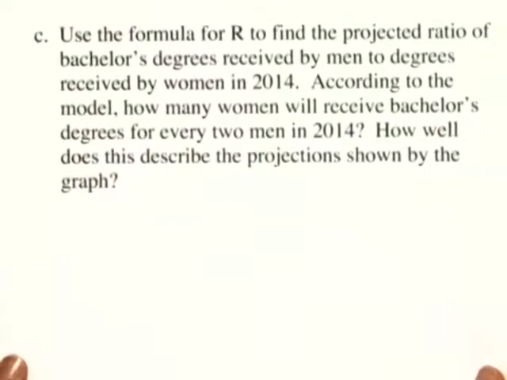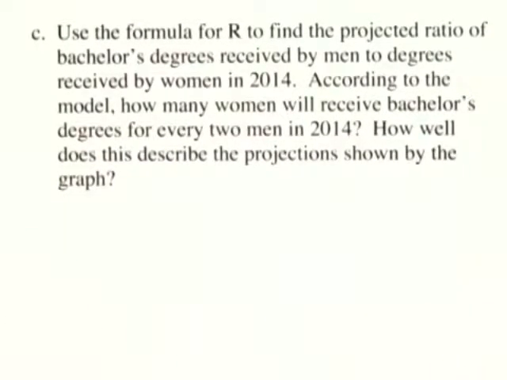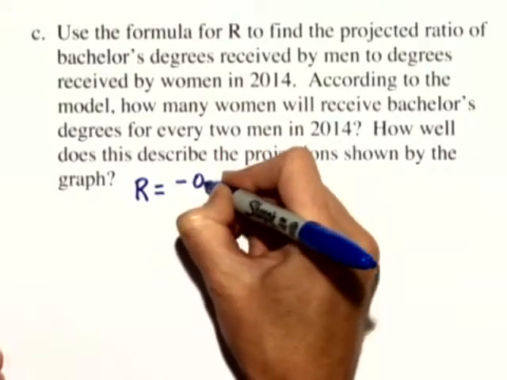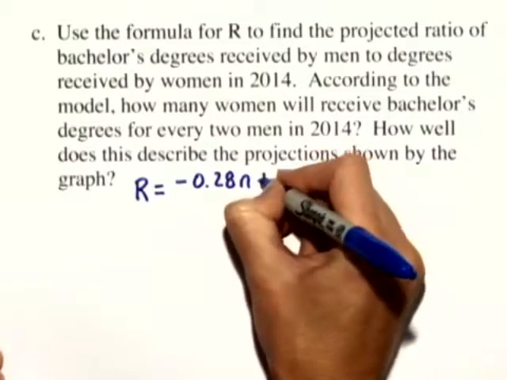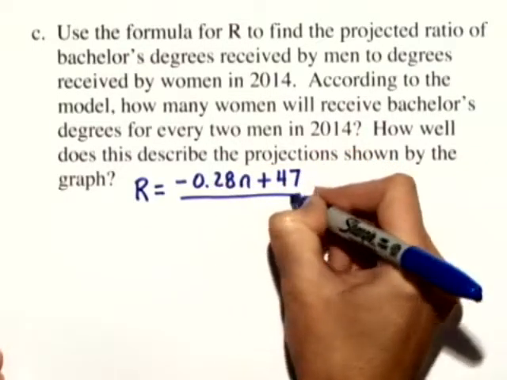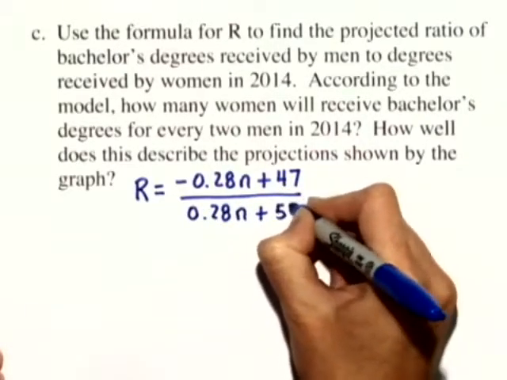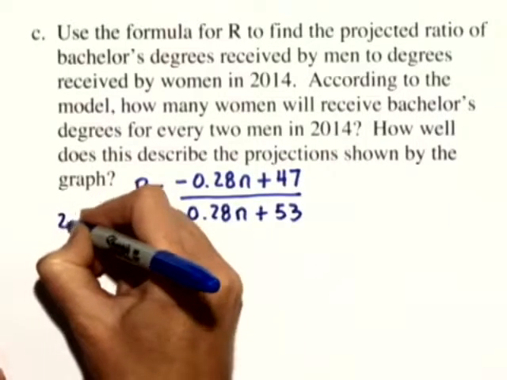Now, in Part C, we want to use that formula R to find the projected ratio of bachelor's degrees received by men to degrees received by women in 2014. According to the model, how many women will receive bachelor's degrees for every 2 men in 2014? And how well does this describe the projections shown by the graph? Well, first, let's just rewrite the ratio that we just wrote in Part B. R equals negative 0.28 n plus 47 divided by 0.28 n plus 53. Well, we're looking at the year 2014 in this case.